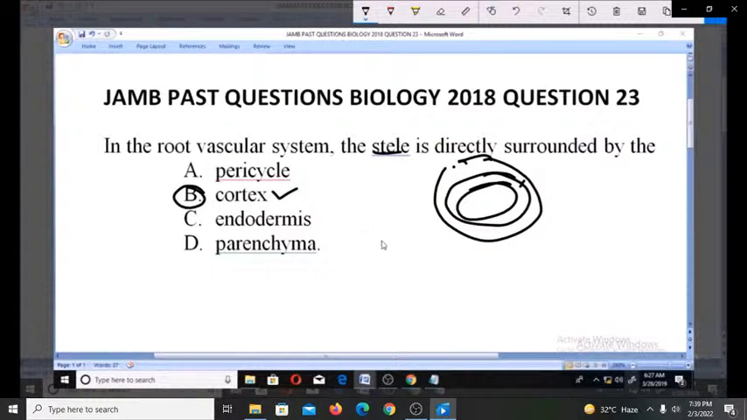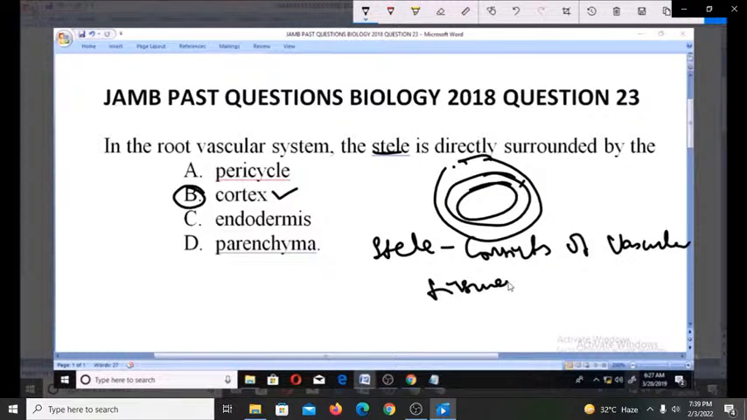So what is this stele? The stele consists of vascular tissues made up of alternate phloem and xylem. So that's what the stele consists of, and it is actually surrounded by the cortex. It consists of vascular tissues made up of alternate phloem and xylem bundles arranged in rings.